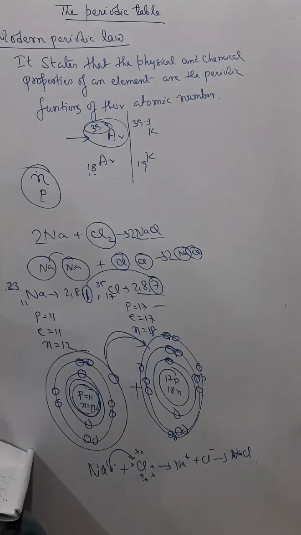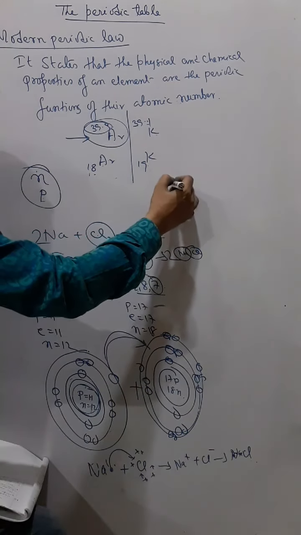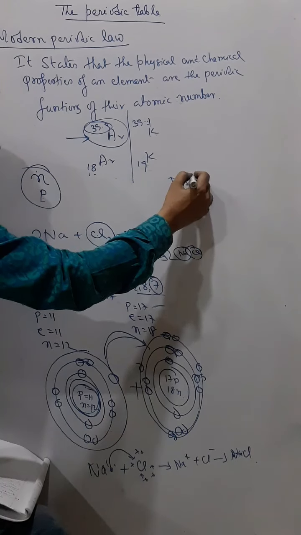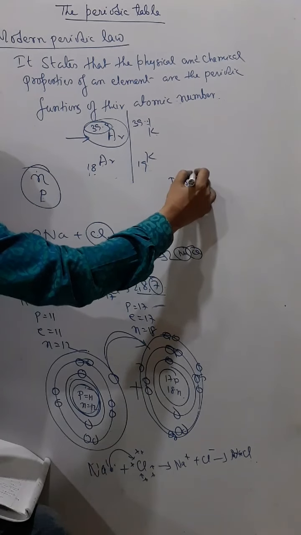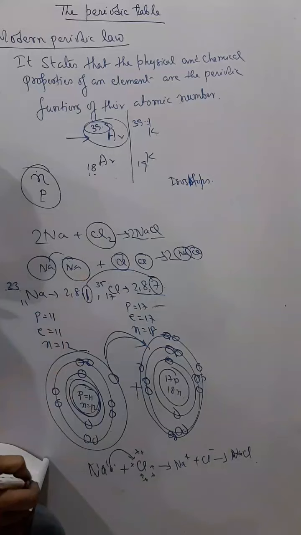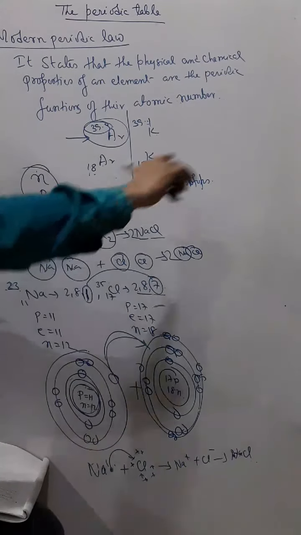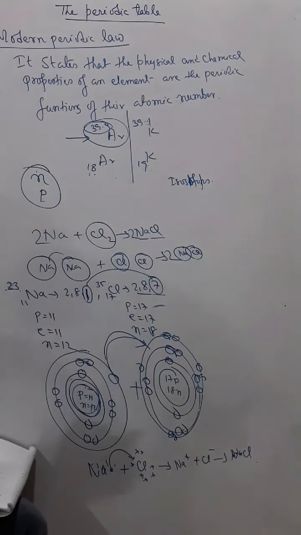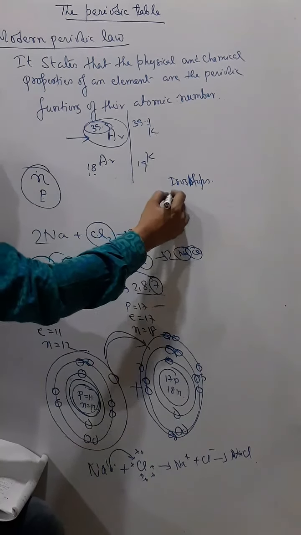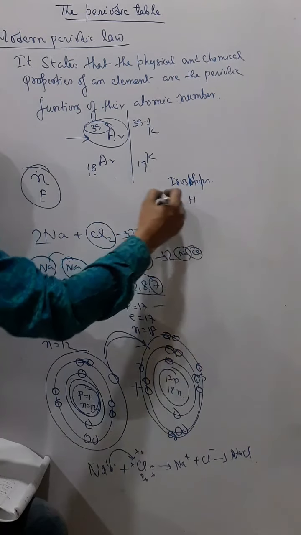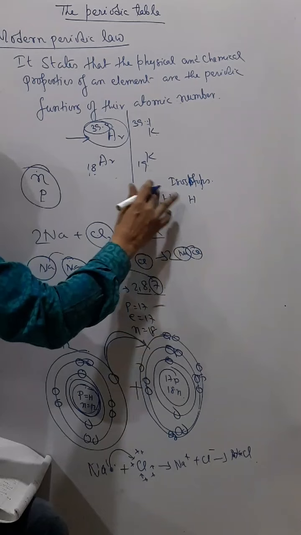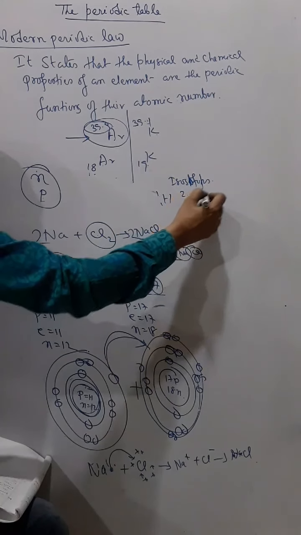The second problem, the isotopes problem, is also now solved. In isotopes all the atoms have the same atomic number, so there is no question of keeping different isotopes of the same element in different groups. Like I told you, protium, deuterium, tritium.